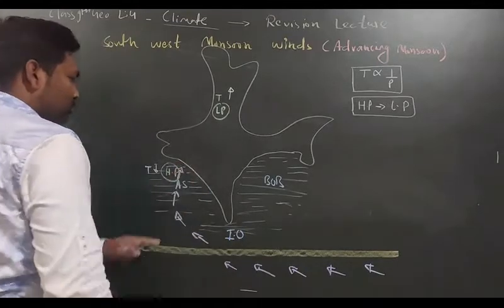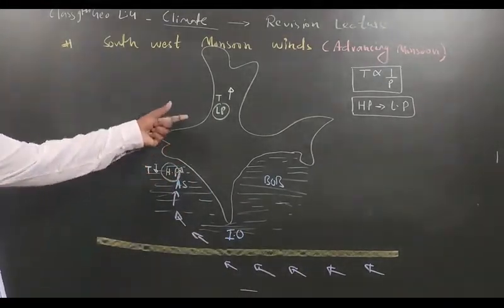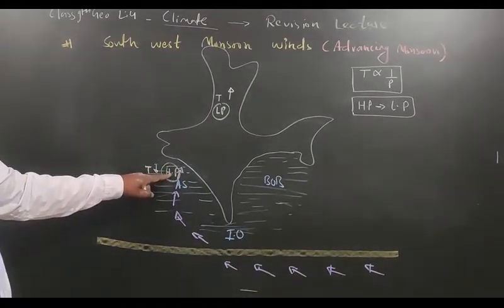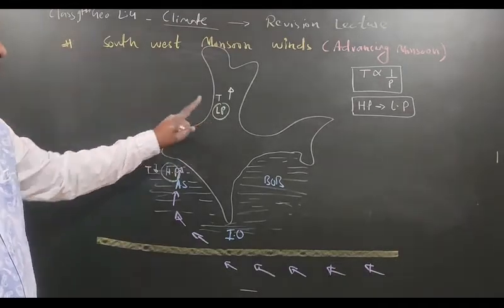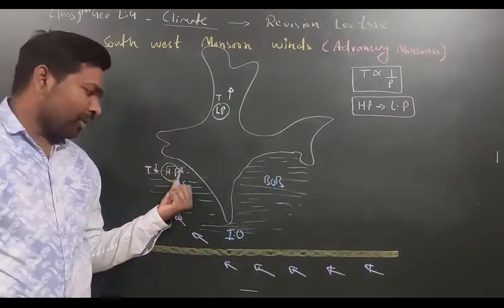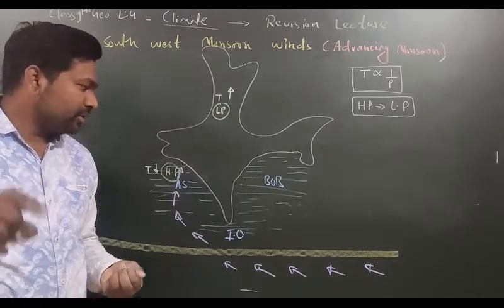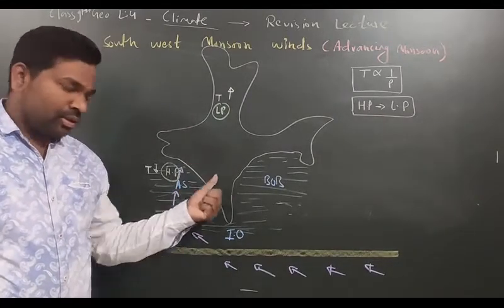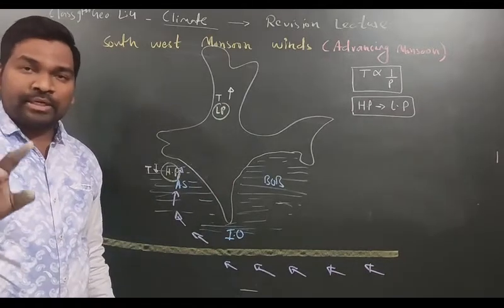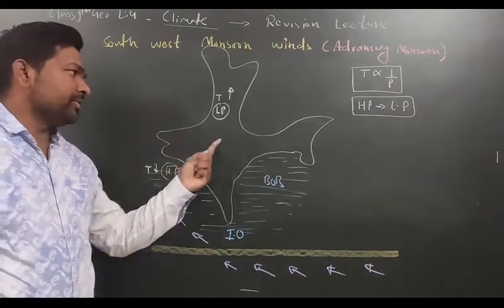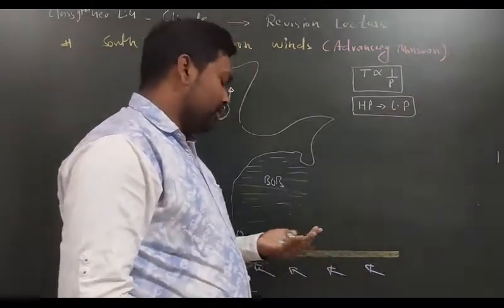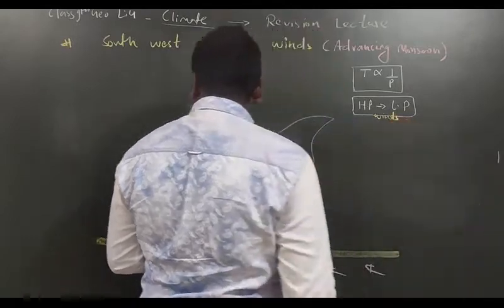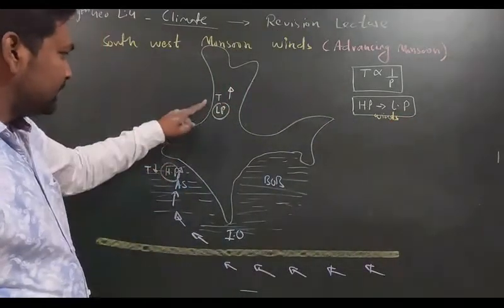Okay, and here also one particular more force is acting on the wind, that is pressure variation. So wind will always move from high pressure to low pressure. So how many types of forces are acting upon the winds? Two. One is Coriolis force, because of which the wind is moving towards right direction above the equator, and the second one is pressure variation, high pressure to low pressure. Wind always moves from high pressure to low pressure. Okay. So because of that, the wind will move towards this direction.